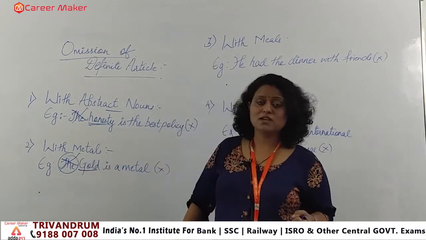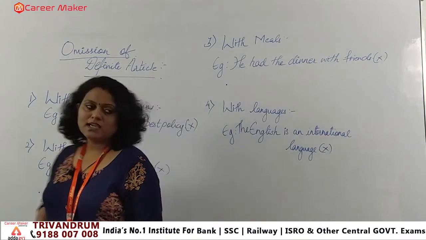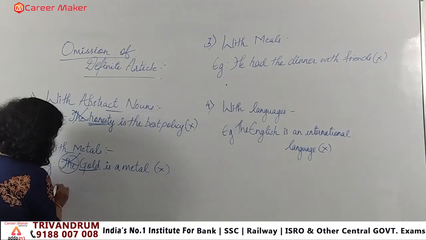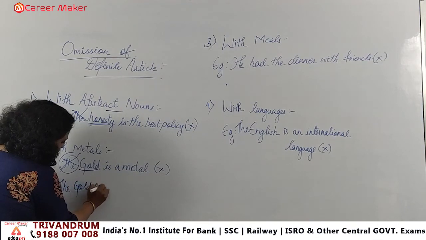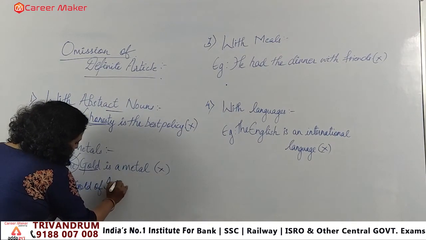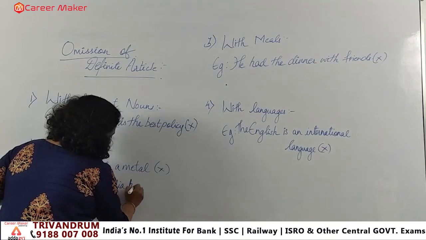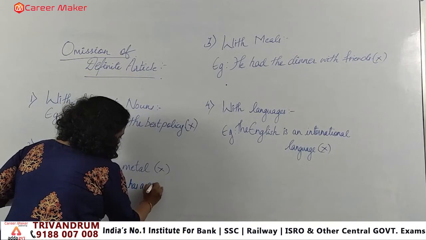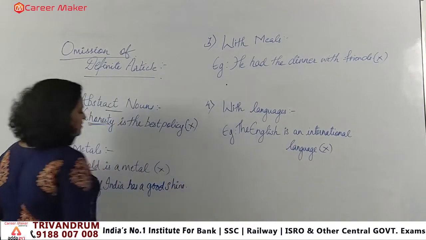But there is a difference, right? If I am particularizing a metal, like if I say "The gold of India has a good shine."